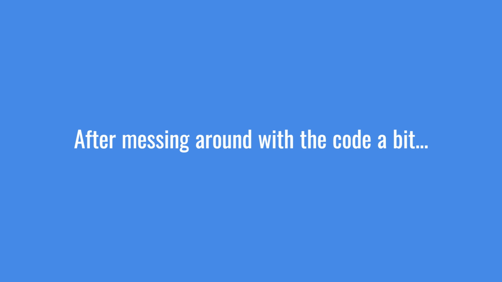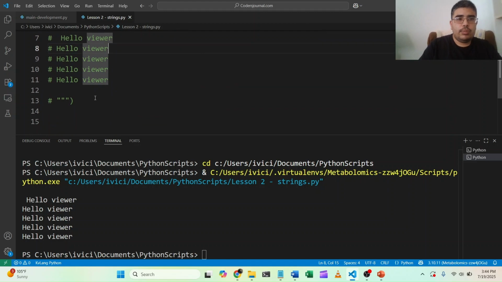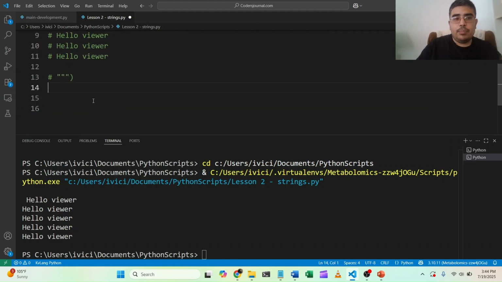So that's essentially what you can do with the print function. You can do some pretty cool stuff with the print function. The print function is highly beneficial when you are troubleshooting your code, when you're trying to figure out what's going on, and whether a function's working the way you want it to, whether you are outputting the right thing. You will use a print function to figure out what's going on there.